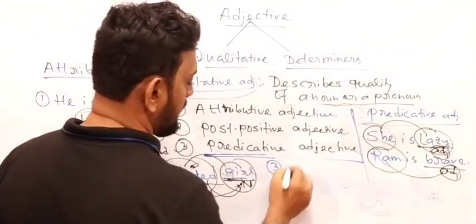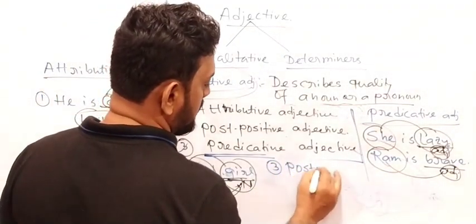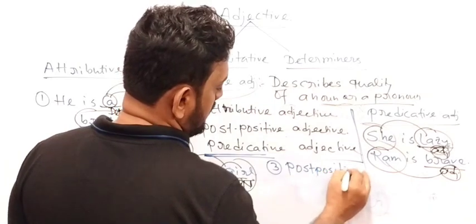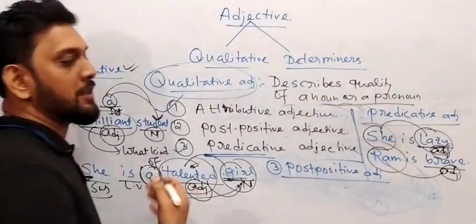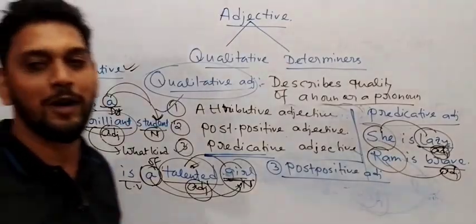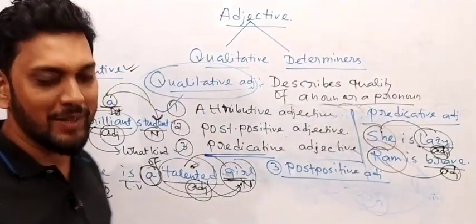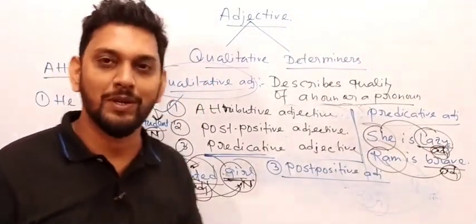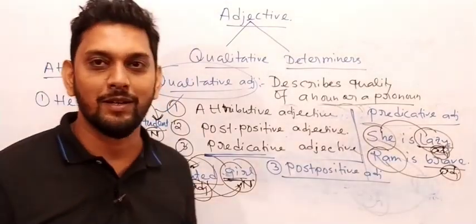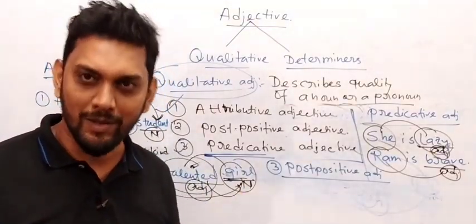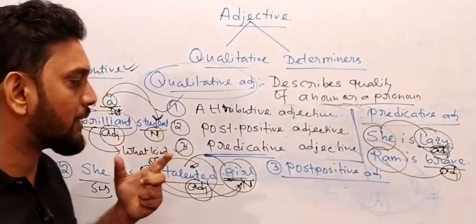Should I write over here? Very good. Write down post positive adjective. So adjective means what? Adjective always describes or qualifies a noun or a pronoun. It's a very easy concept. Yes or no? It's not a tough thing. Whatever we are learning is not tough. Adjective means always qualifying a noun or a pronoun. Simple as black and white.